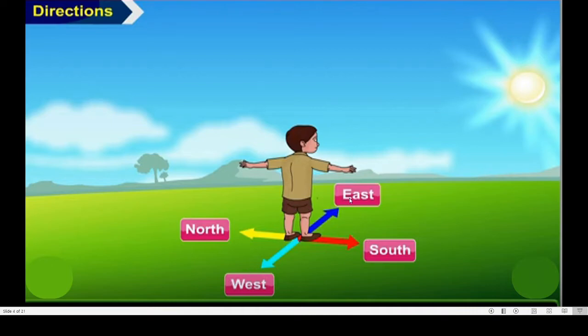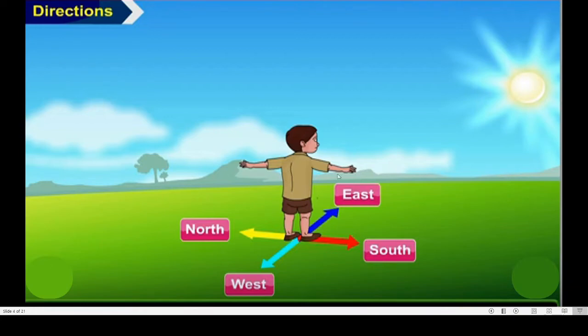Okay, sun rises in the east and sun sets in the west. So east is opposite to west and west is opposite to east. And always when we face the sun, then the right hand side shows south. Remember this, right hand shows south and the direction in the left hand is nothing but north.